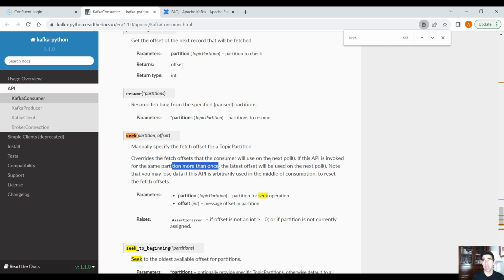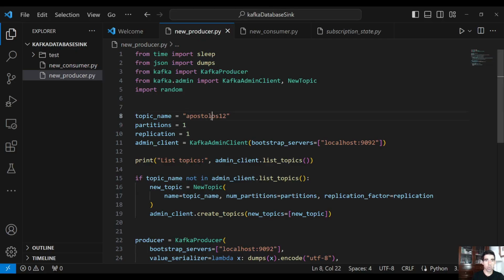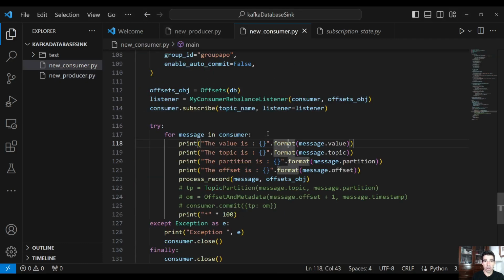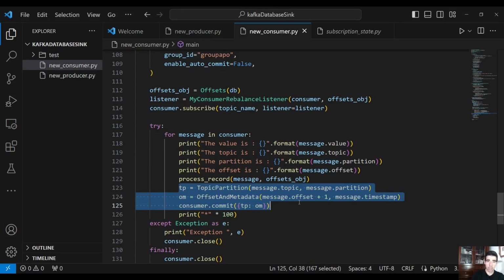The next best thing that you can do is actually commit the offset manually to the Kafka broker. Let me switch to VS Code. So let's create a new topic with one partition. And here on the consumer side, as you can see, I have a few lines commented out. Let's uncomment that. And here is how we can manually commit offsets to the Kafka broker.